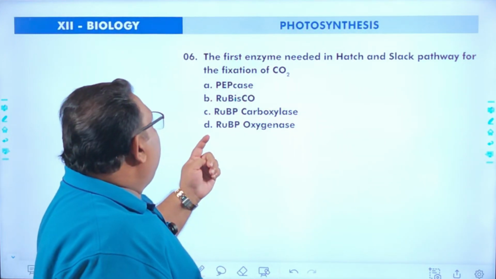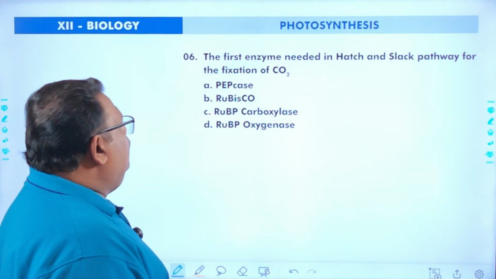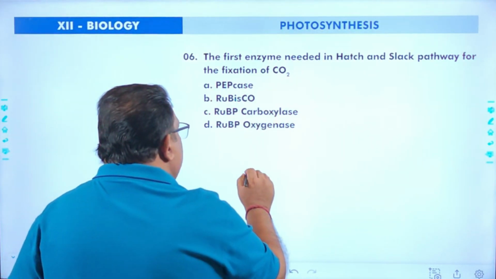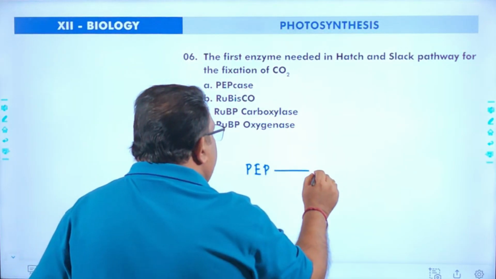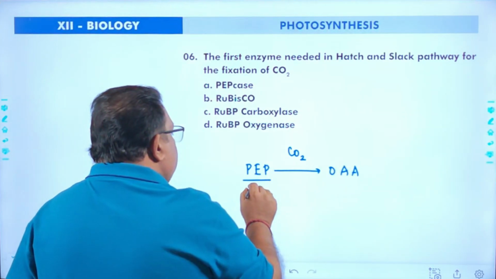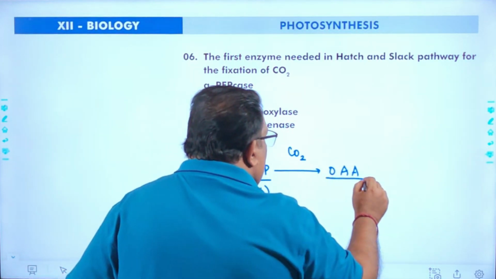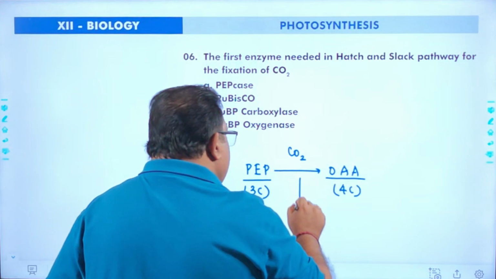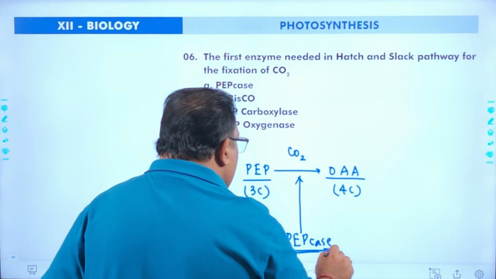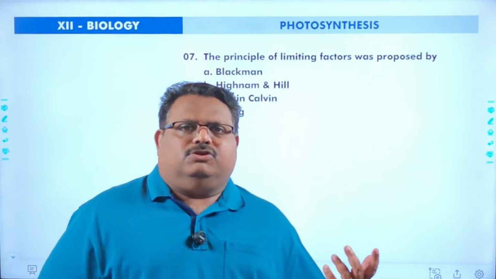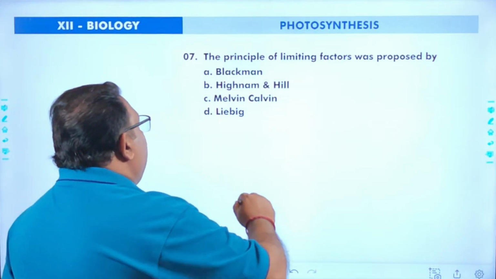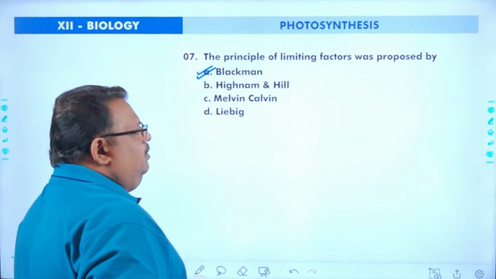The 6th question. The first enzyme needed in Hatch-Slack pathway for the fixation of carbon dioxide. The answer is already discussed. Phosphoenol pyruvic acid is converted into oxaloacetic acid by combining with carbon dioxide. Phosphoenol pyruvic acid is a 3-carbon compound, oxaloacetic acid is a 4-carbon compound, and the enzyme needed is called phosphoenol pyruvate carboxylase, otherwise called PEP carboxylase. Answer is A. Next question is a direct question. The principle of limiting factors was proposed by Blackman. It's Blackman's law of limiting factors.